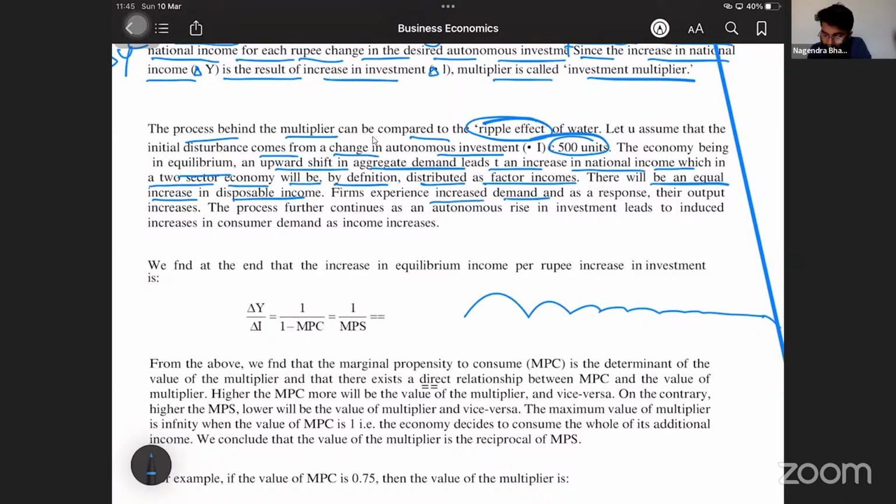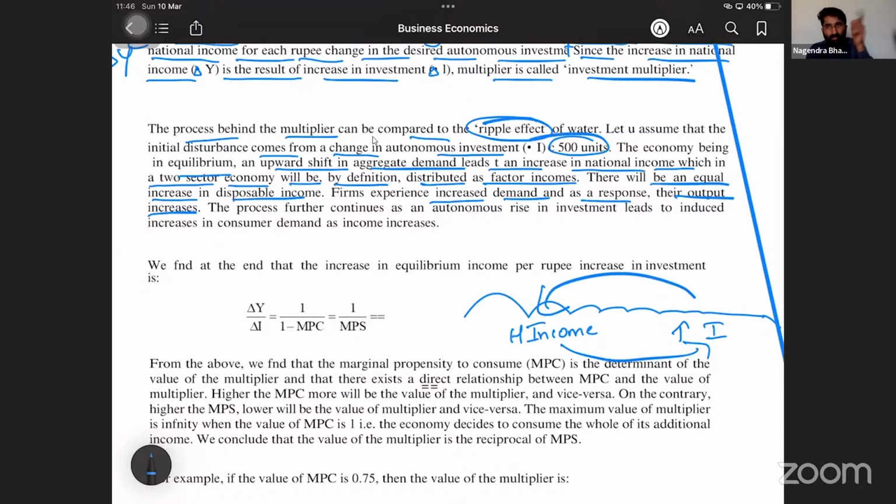Firms experience increased demand, and as a response their output increases again. If the firm increases investment, immediately the household gets income. Households will spend it again on firms, again on households, like this.